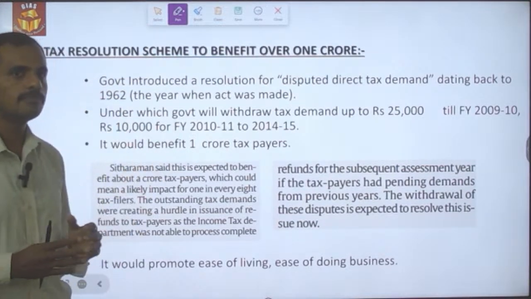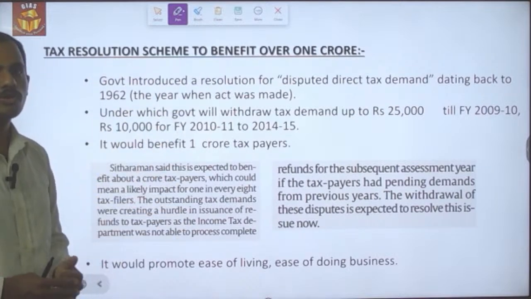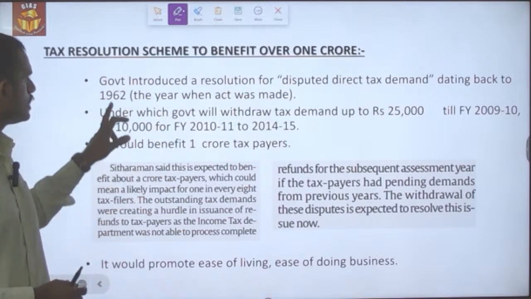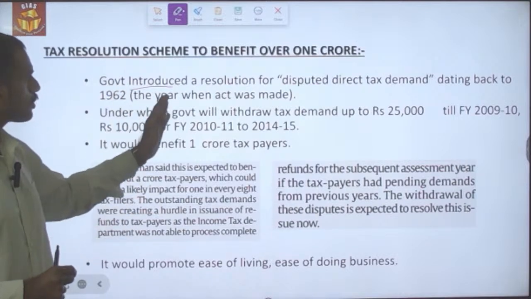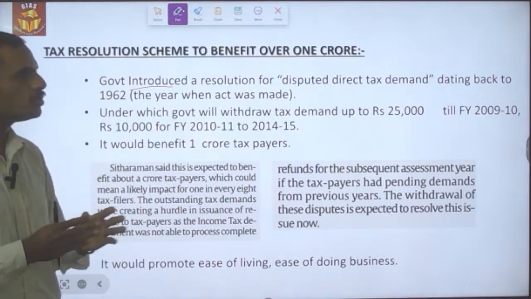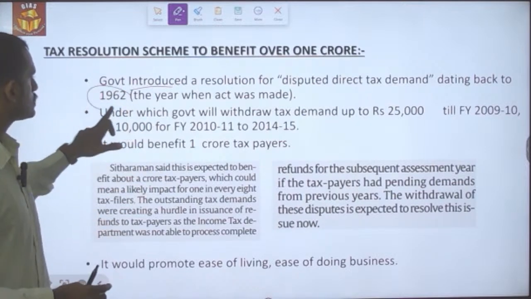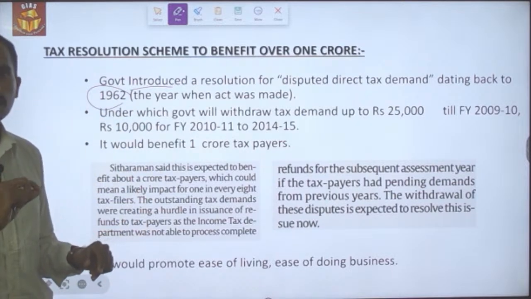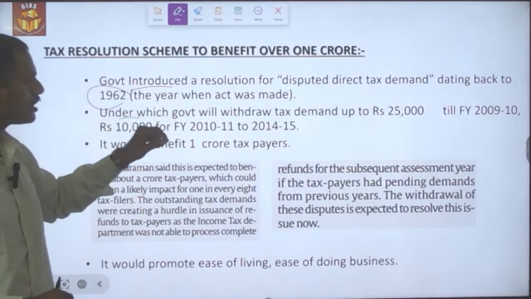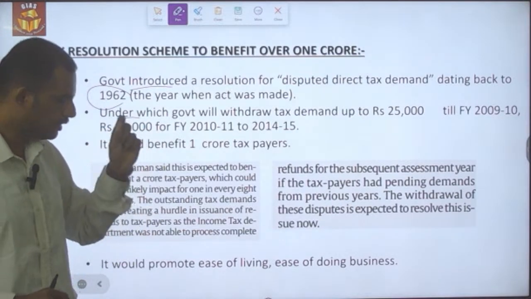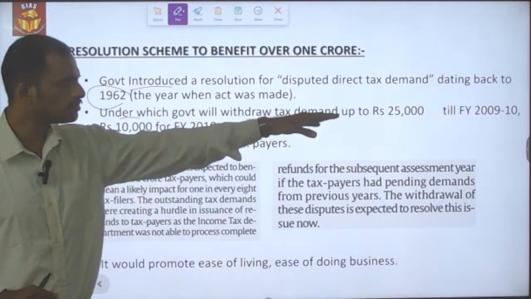And a new scheme is going to be introduced to benefit over 1 crore of taxpayers. What is that? The government is going to introduce a scheme which provides a resolution for disputed direct tax demand, dating back to 1962, the year the Income Tax Act was enacted. Under this, the government will withdraw tax demand up to 25,000 crore